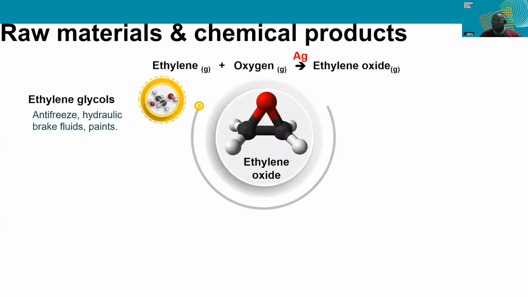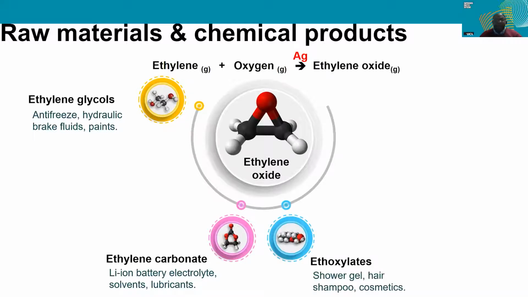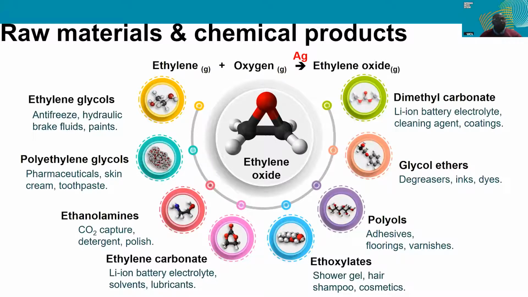There are the ethylene glycols, which could be used in antifreeze, hydraulic brake fluids in cars and paints. There's ethylene carbonate, which is quite an interesting one because it's a crucial chemical in the production of the electrolytes used in lithium-ion batteries, which are very instrumental and useful in electric vehicles. Ethoxylates are also quite important because it's a crucial component of shower gels, hair shampoos, and other cosmetics. And there is, of course, a wide variety of other chemicals which students could have chosen to produce from the intermediate ethylene oxide.